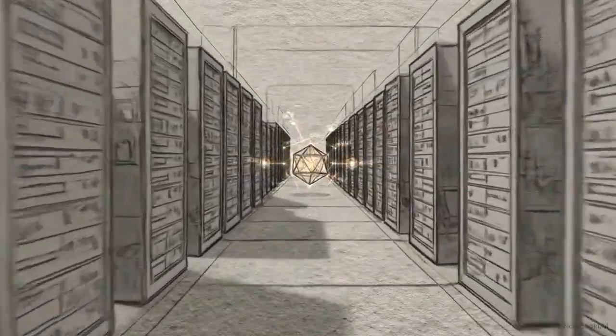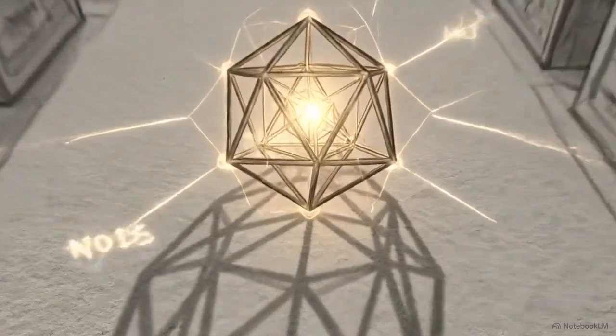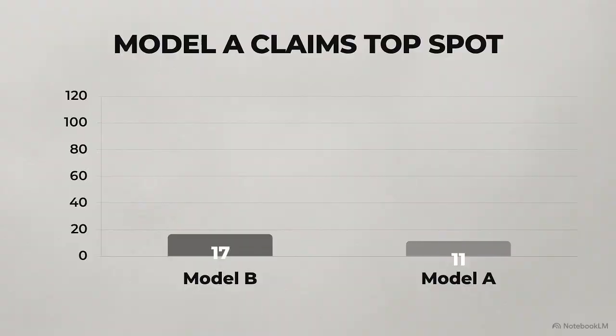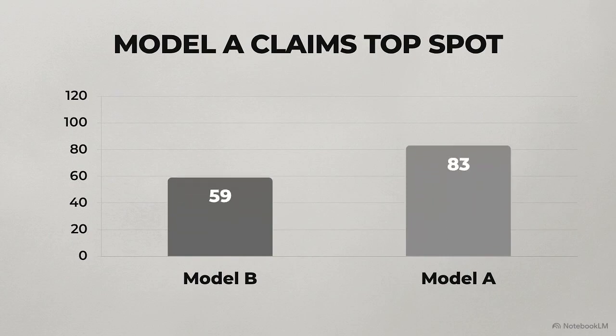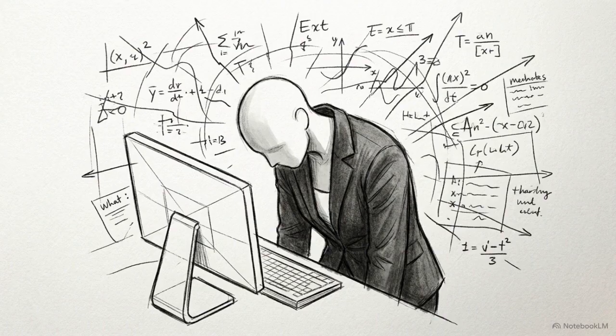Tech giants are pouring billions into massive data centers, locked in a high-speed race to build the ultimate artificial intelligence. Online, the debate is endless. Every week, a new leaderboard claims Model A has finally overtaken Model B in raw processing power and reasoning capabilities. Yet, when everyday users log in to try these top-tier systems, the results often fall flat.